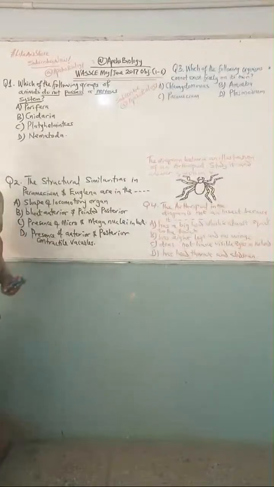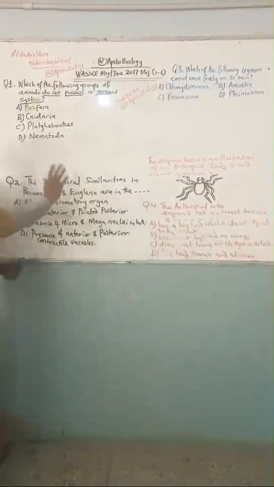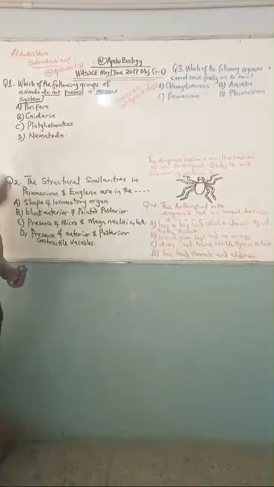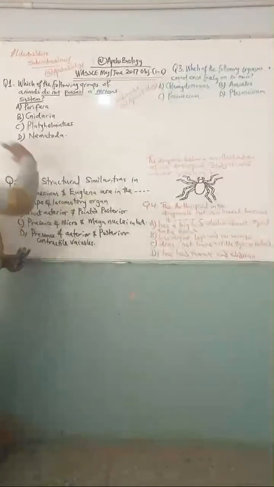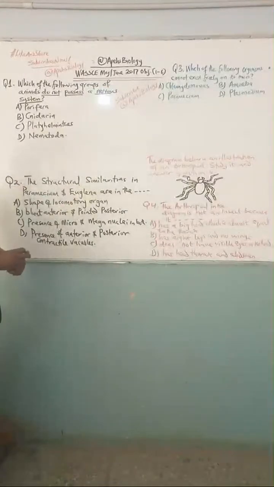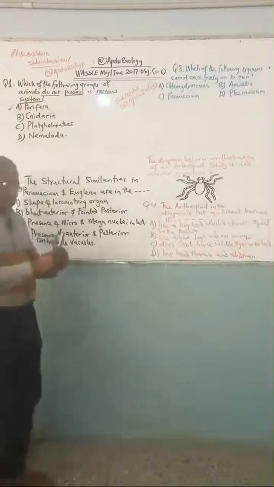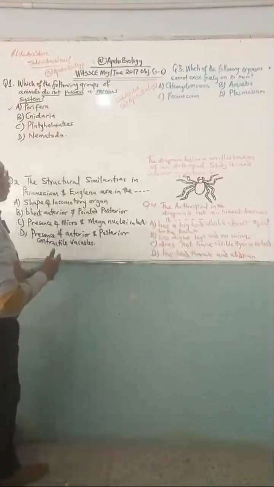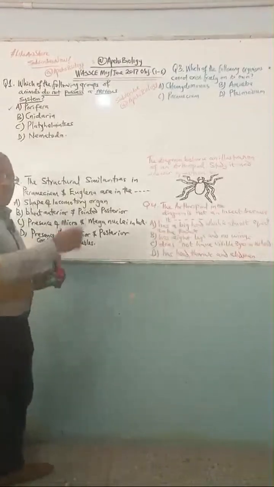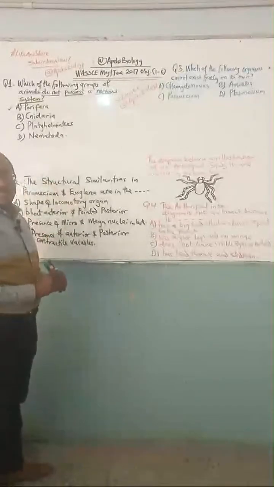Well, there is just no way anybody can answer this question without actually understanding classification of living things. If you want to give a direct answer to this simple question, the direct answer, of course, is Porifera. Now, the point is that to understand why Porifera is the answer, we must know the classification of living things.